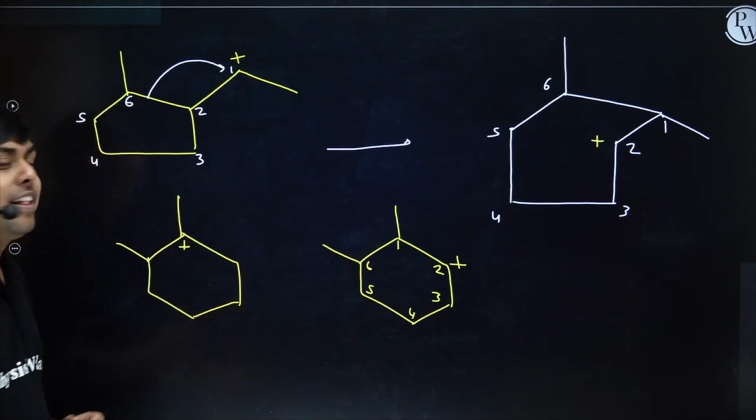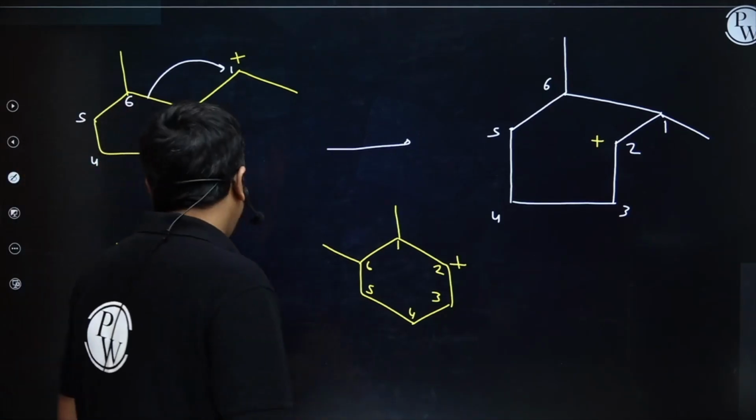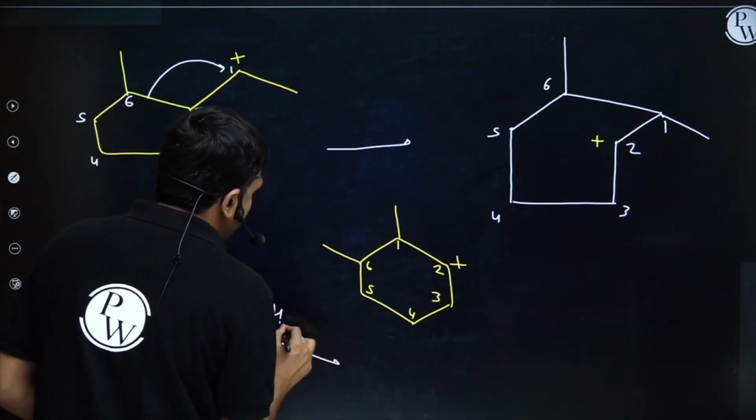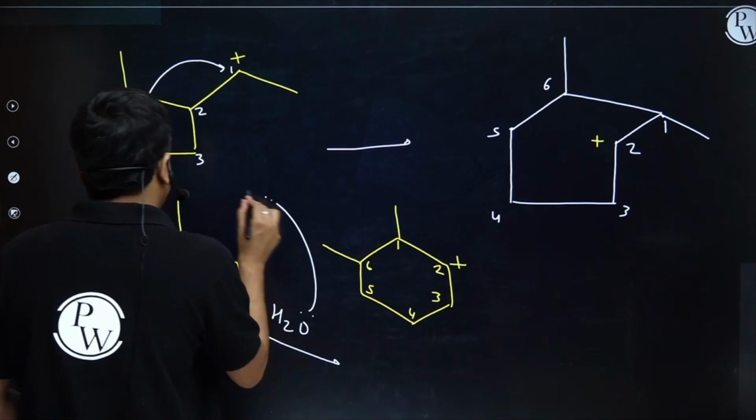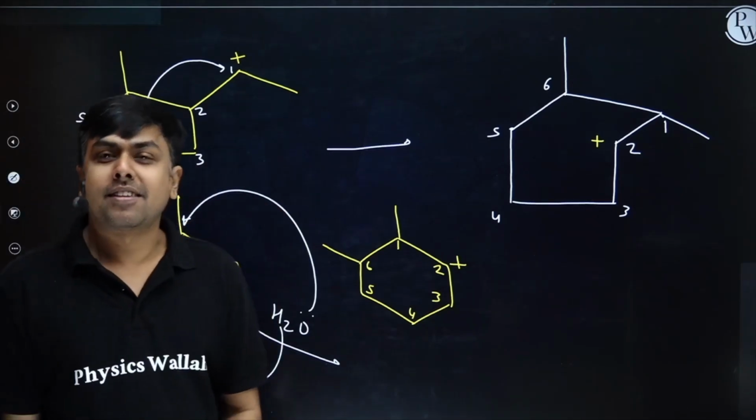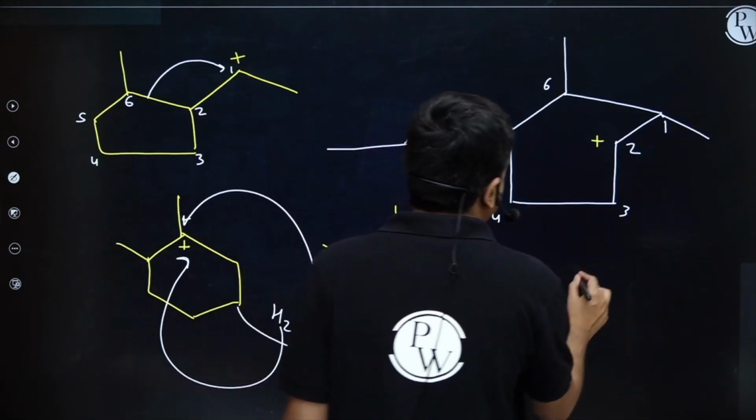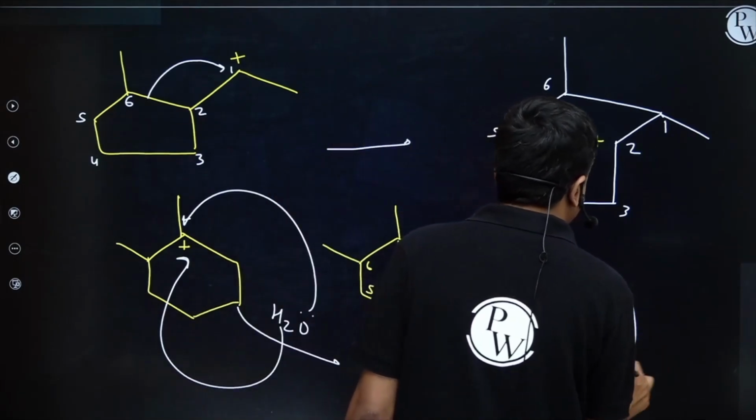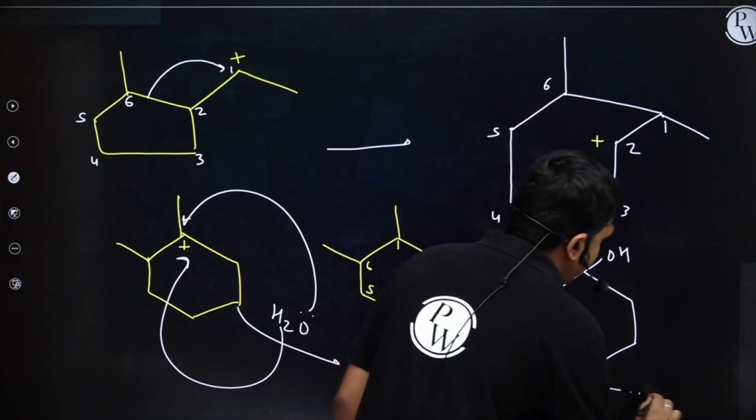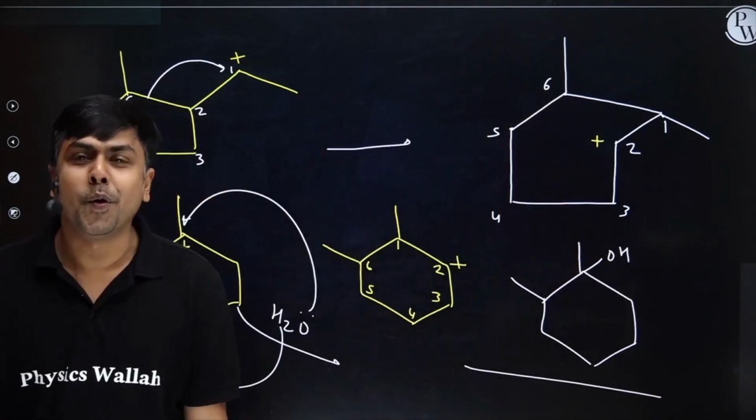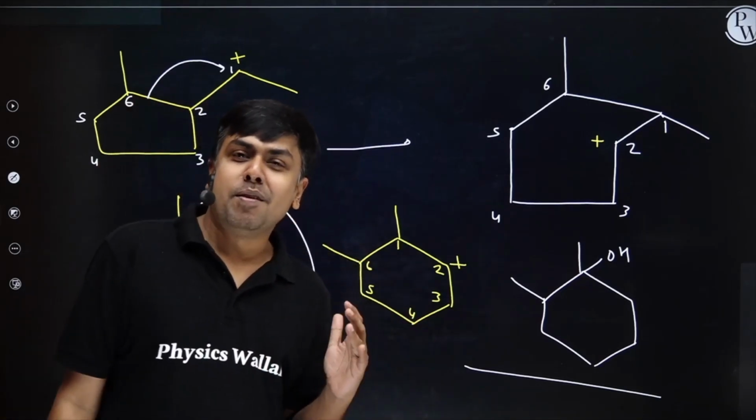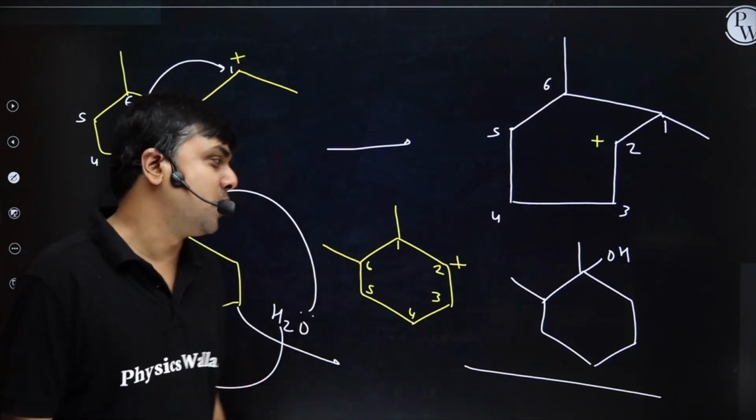Now on this particular carbocation, my nucleophile H2O will come. It will attack over here from the front side as well as from the back side. One of the products I'm going to write, my final product, is nothing but OH over here and this one, right? I hope you understood this particular question also. So shall we move ahead? Let's move ahead, students.